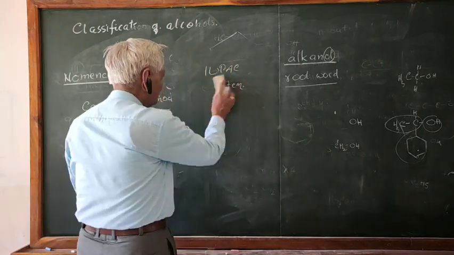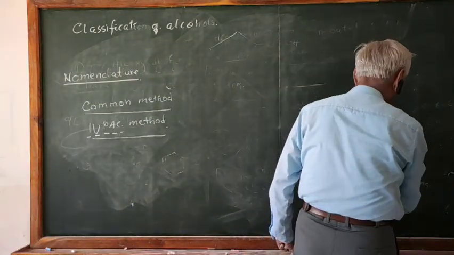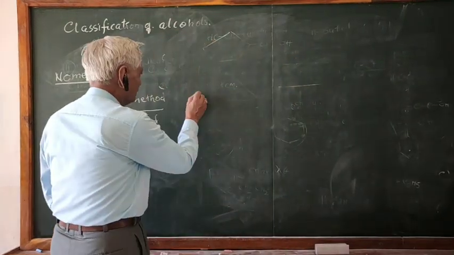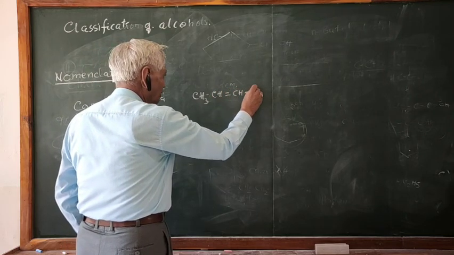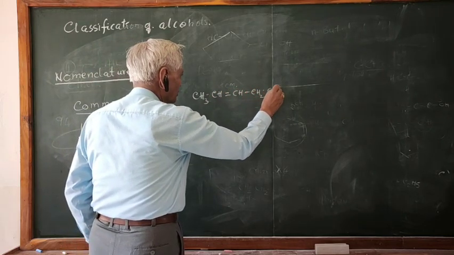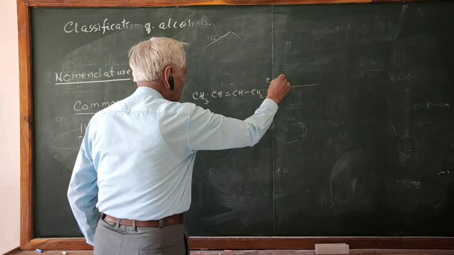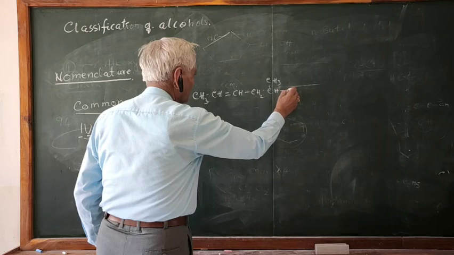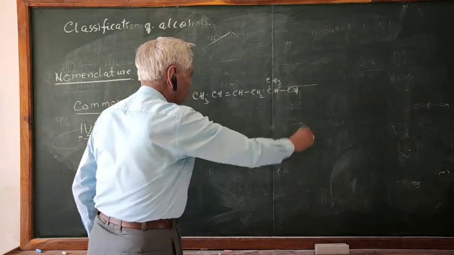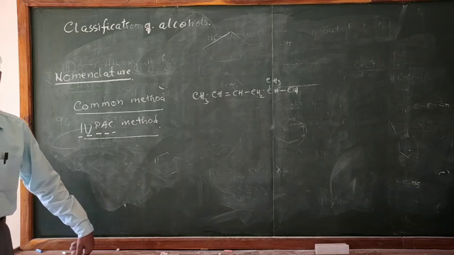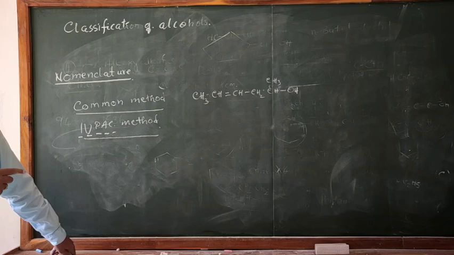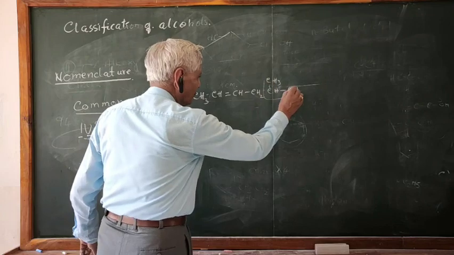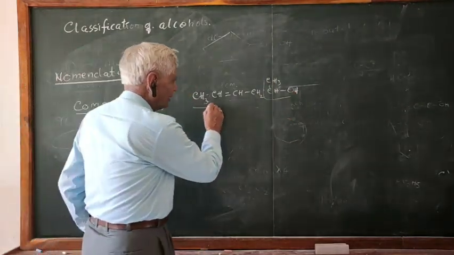Suppose you take another example. CH3, CH double bond CH, CH2, CH, CH3. What's the name? Again here, the first thing is you have to count the number of carbons present in the longest chain. This is one chain. This is another chain.